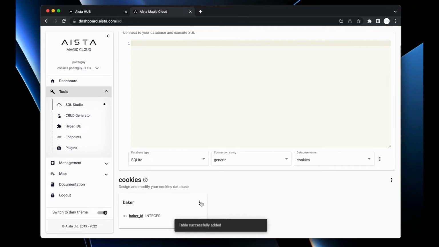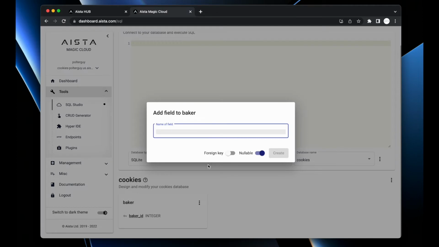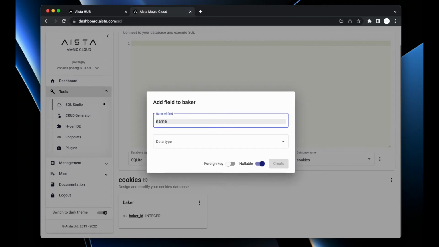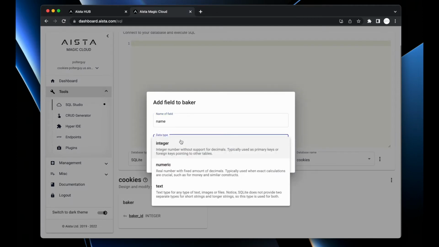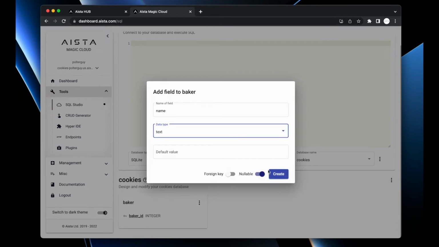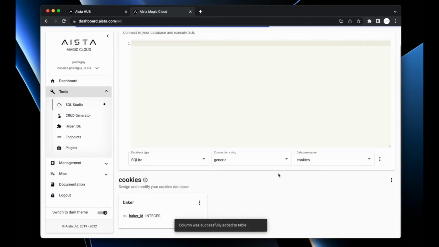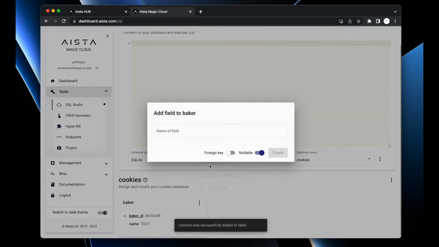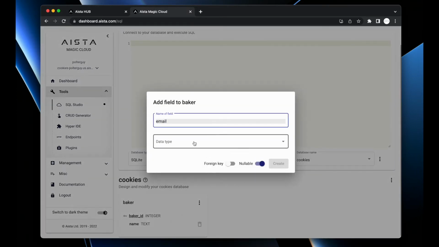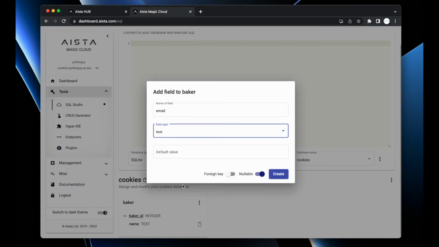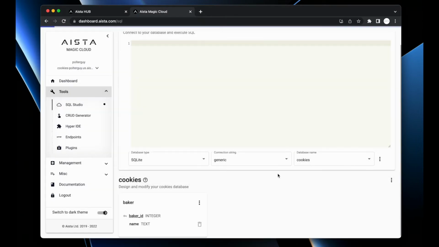Then inside of the Baker table, I can click the three dots here, and click add field, and then I'm going to provide it with a name. Then I'm going to choose data type, being text, and then I'm going to click create. When I'm done with that, I'm going to add another field called email. Its type is going to be text, and I'm going to click create.